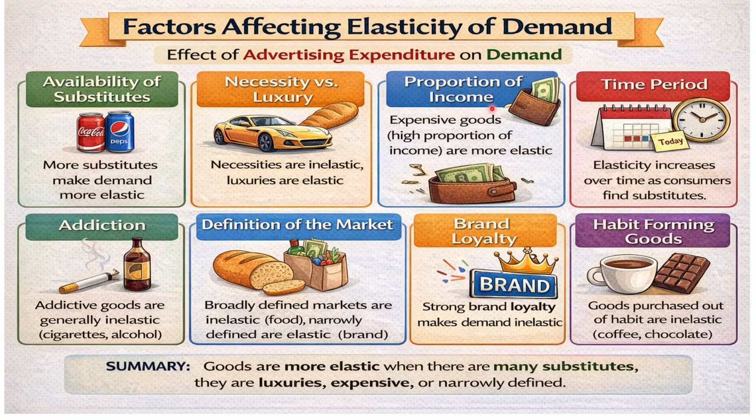The next one is proportion of income. Consumer income affects their sensitivity to price changes. Higher income groups are less sensitive to price changes and lower income groups are more sensitive to price changes. So here a wealthy consumer may continue buying branded products even when their price increases, where goods that take a large share of income tend to have elastic demand, while goods that have a small share of income tend to have inelastic demand.